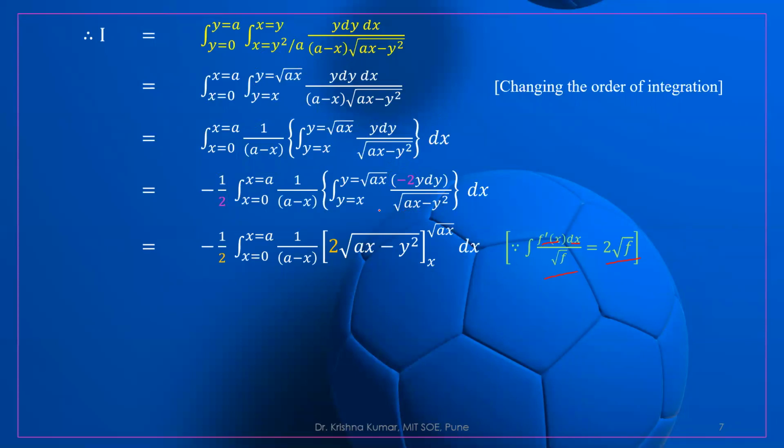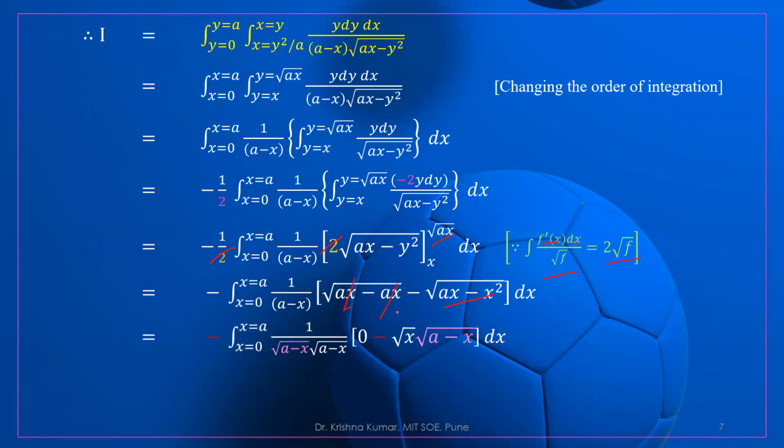This 2, this 2 and this 2 will cancel. And now we put the upper limit and then the lower limit. So this will become 0. So we are getting 1 upon root. Now how can we write it?